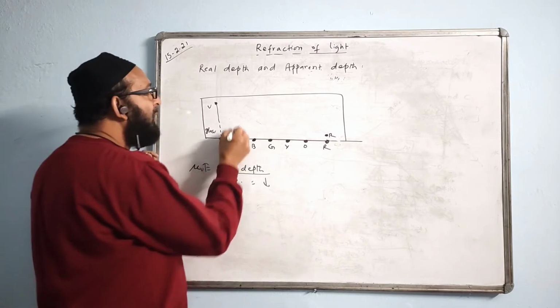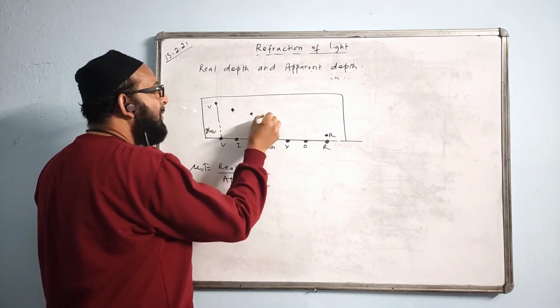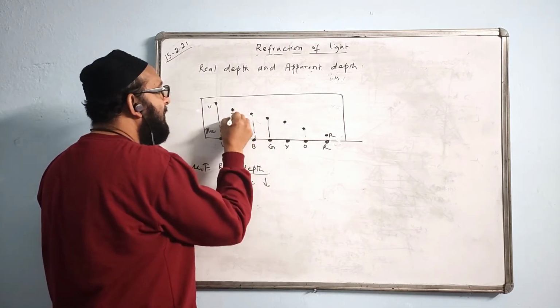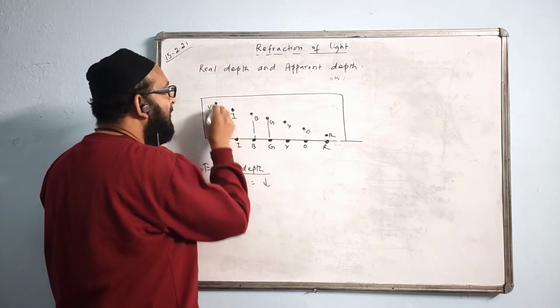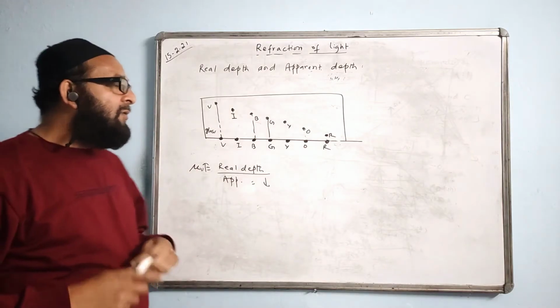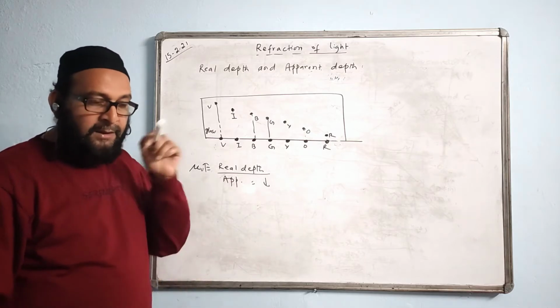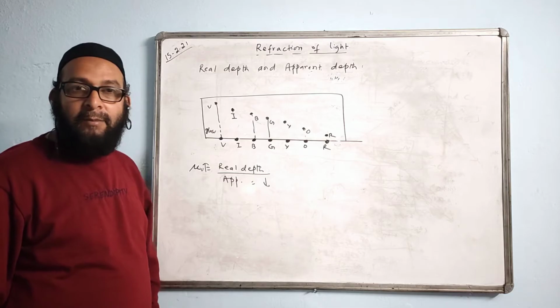And then all the other colors will come in the same area. This will come here, this will come here, like this: V, I, B, G, Y, O. In the form of a ladder they will come like this. All colors will appear at different levels, and which color will appear to be raised the maximum? The answer is violet. And the red will appear to be raised the minimum.